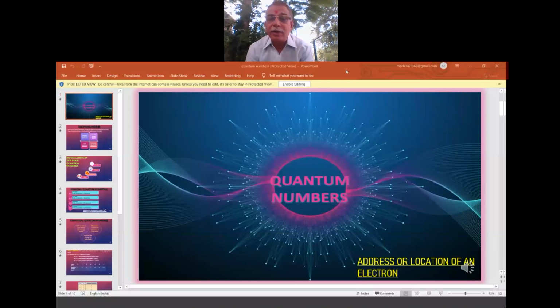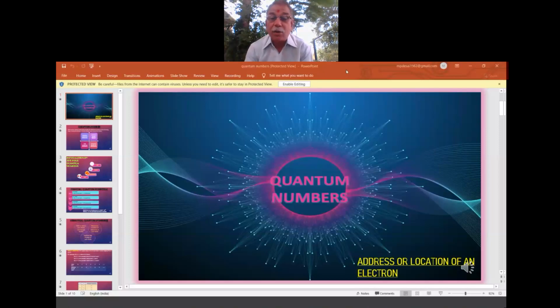In this way, to locate an electron, there are some ways. These ways are called quantum ways. What we have just now understood is the normal way, day-to-day life experience. At the microscopic level, we understand some theories. So this is called the quantum way of approaching to find an electron, or microscopic way, or spectroscopic way. One more new word we are discussing today, where we learn in the higher class what is meant by spectroscopy and what are the spectroscopical methods to locate and see the electron.